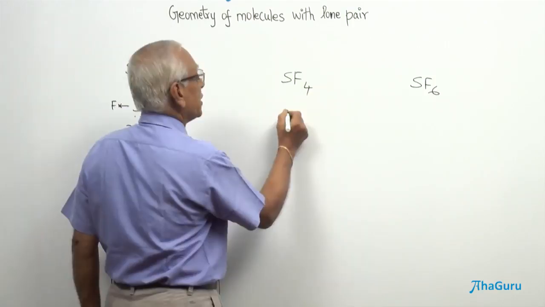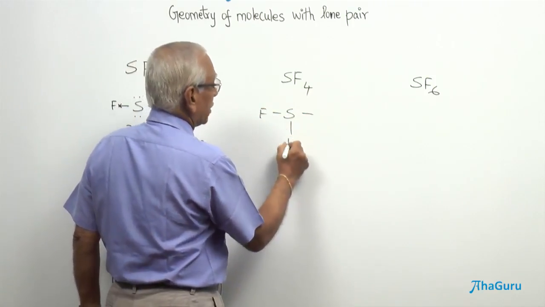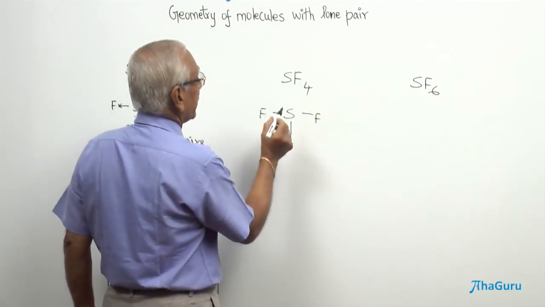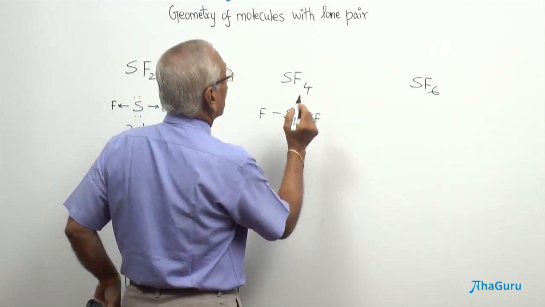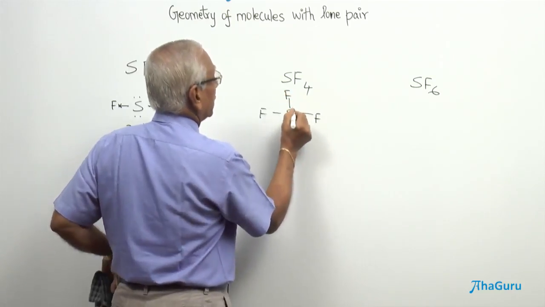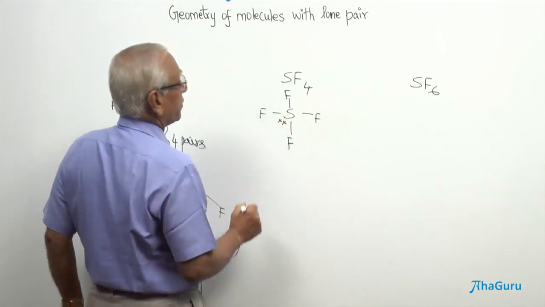Now, students, you see here there are 4 bond pairs, and we have made use of SF4, and there is going to be one lone pair, isn't it? There are going to be 6 electrons.